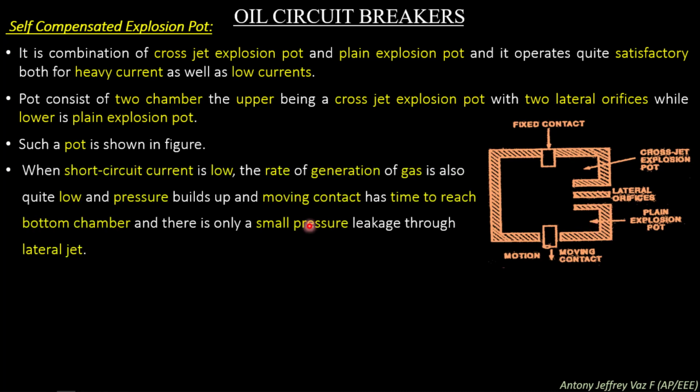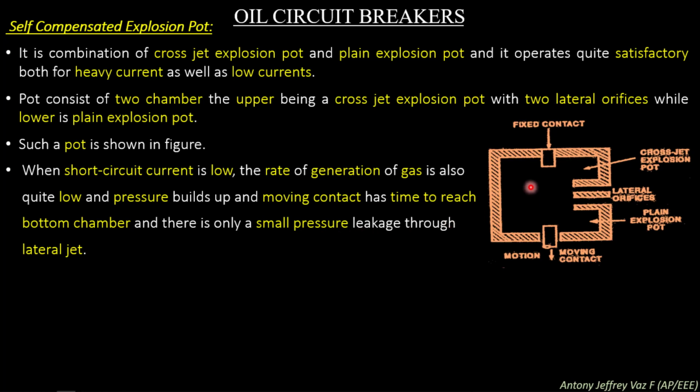When the short circuit current is low, the rate of generation of gas is also quite low, and pressure builds up and the moving contact has time to reach the bottom chamber, and there is only a small pressure leakage through the lateral jet.